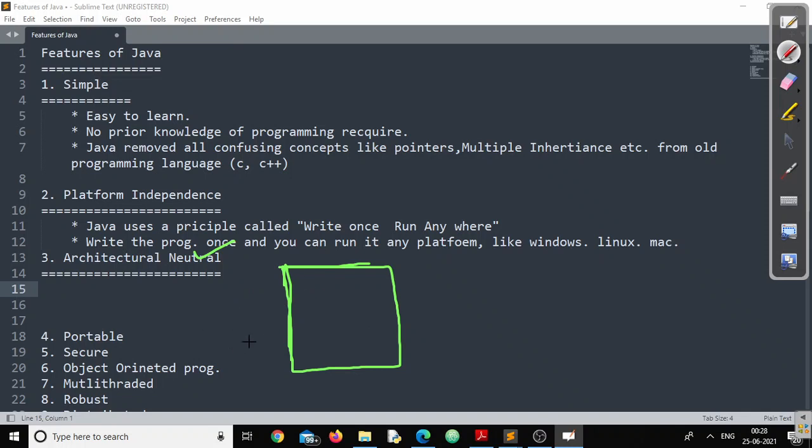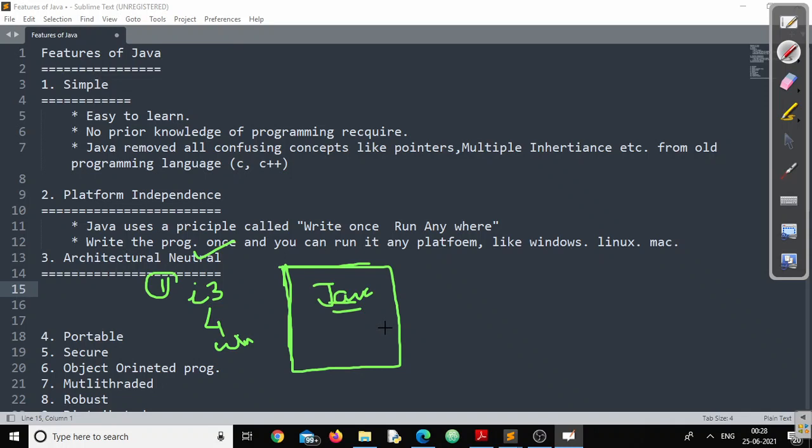Suppose I have a machine where my processor is an i3 core processor. I have installed 4 GB of RAM, and I am running a Windows operating system. Now, I have created a program. I have installed Java here and created some programs here. This is what I have in my system.